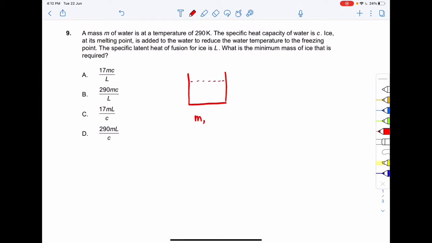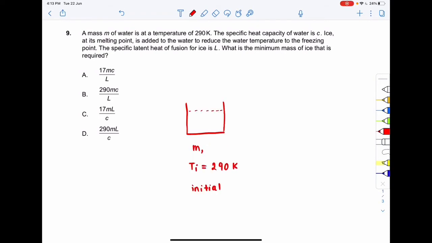Okay, and the temperature of the water, that is the initial temperature, is equal to how much? It's given to be 290 Kelvin. Okay, and what is happening? This is the initial state. Now suppose there is ice. Over here, this is the slab of ice, and the ice, at its melting point, is added to the water. So that means the ice is at its melting point.